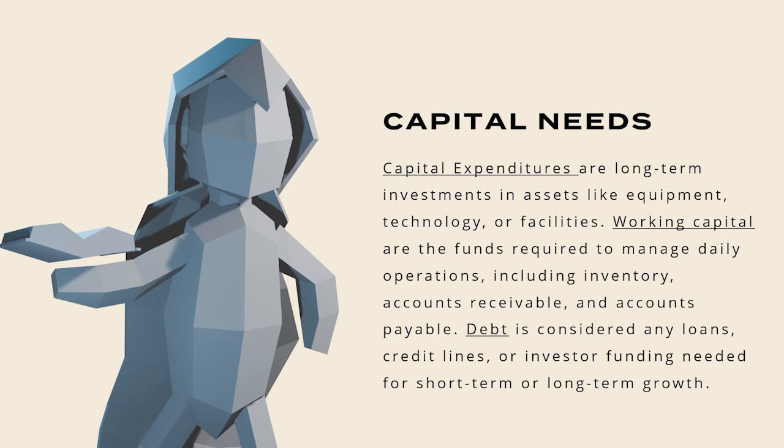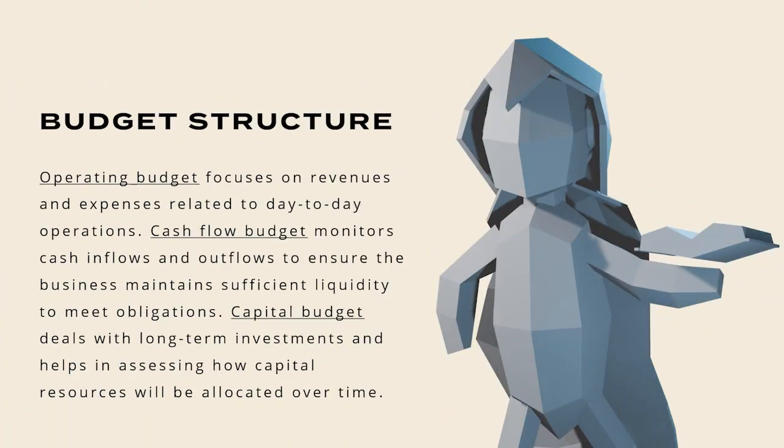There are long-term investments and immediate requirements to manage daily operations and keep inventory in order for the business to thrive. One must also take into consideration debt. Debt is considered any loans, credit lines, or investor funding needed for short-term or long-term growth. These variables help create the budget structure.